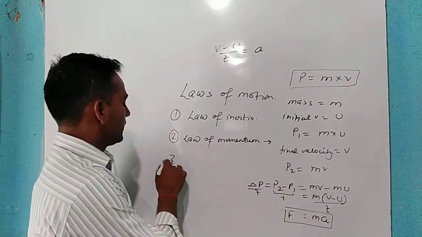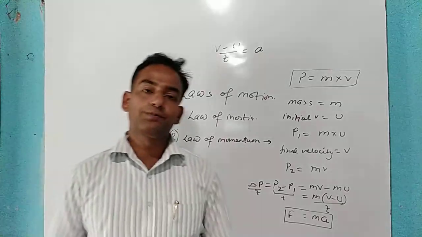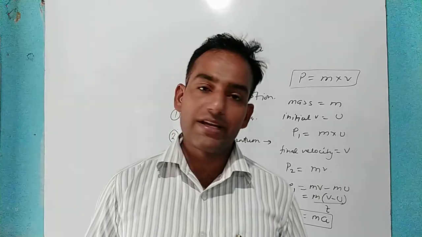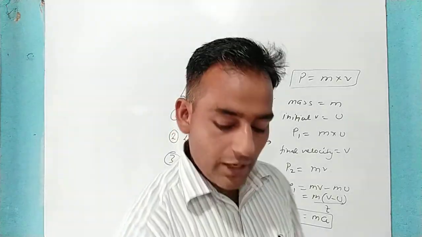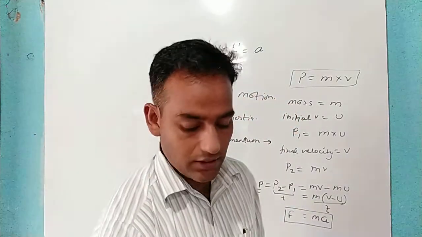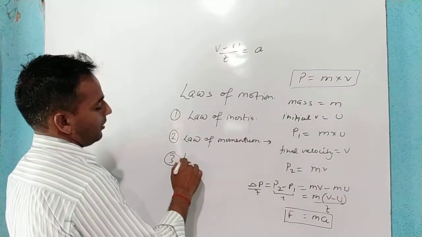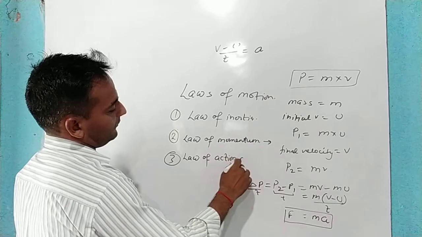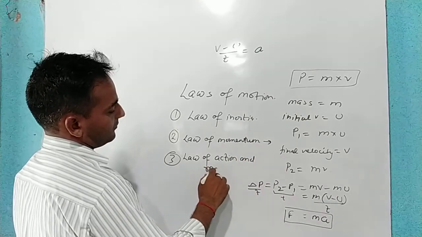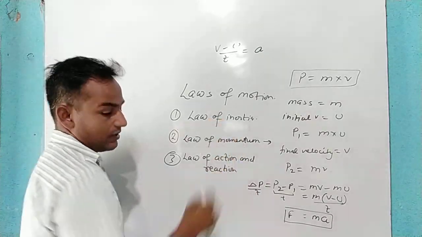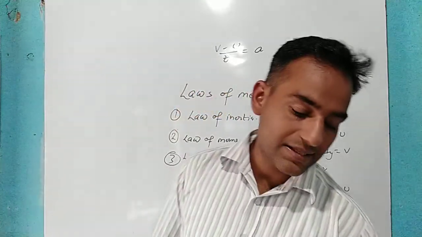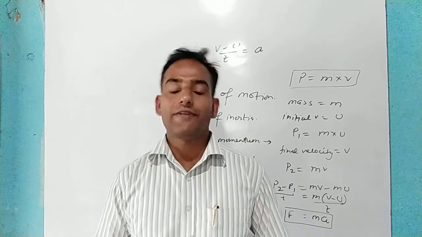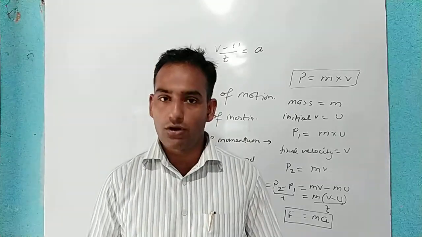Now, the third law of motion. The third law is known as the law of action and reaction. Whatever force we apply on any object, every action has an equal and opposite reaction. This is called the law of action and reaction, that means the third law of motion.